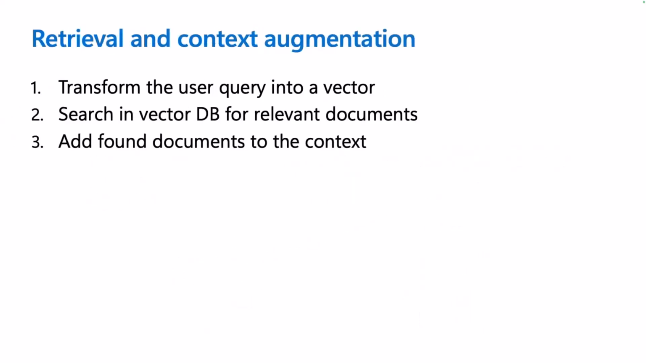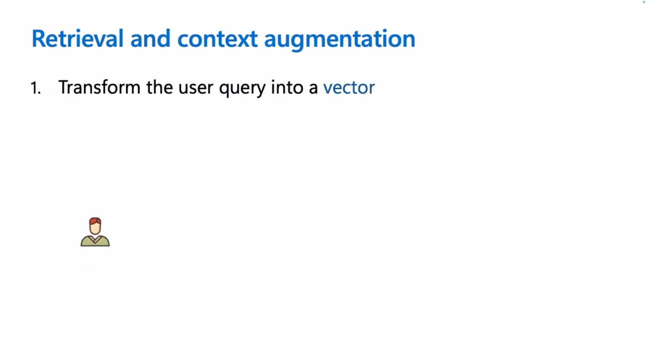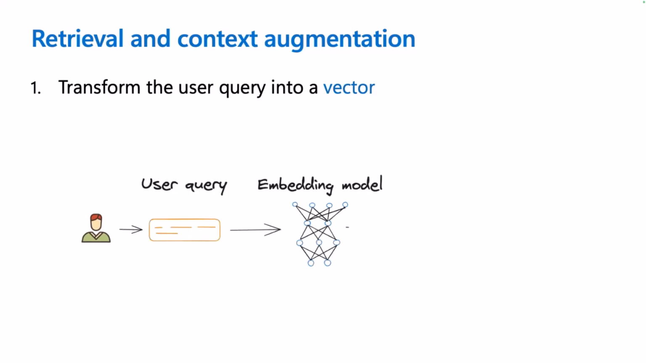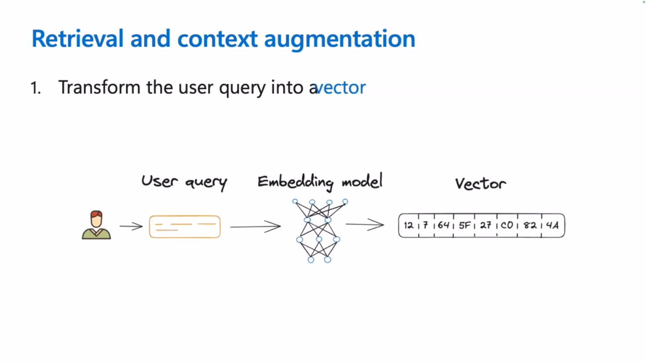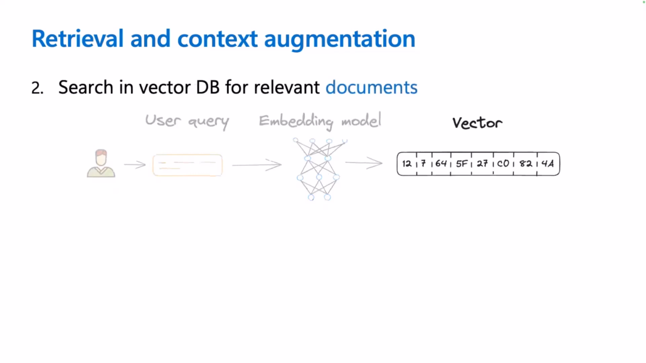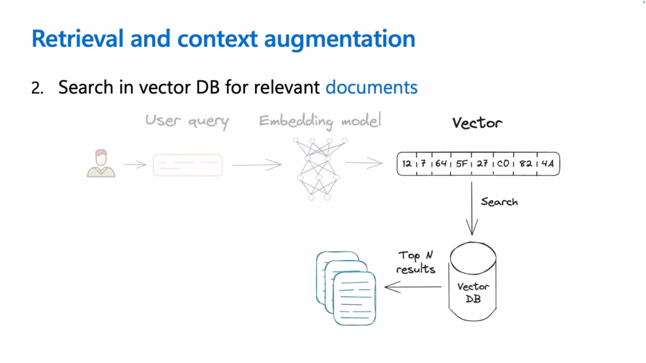Once you have built your knowledge base, you can perform the retrieval and context augmentation process. That's done in 3 steps. First, we transform the user query into a vector by sending it to the same embedding model that we used while creating the knowledge base. And after that, we take the vector that was generated to perform a vector search in our vector database to pick up the best matching documents.